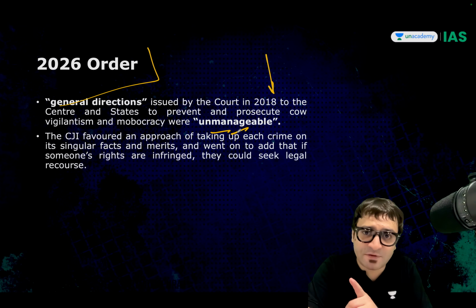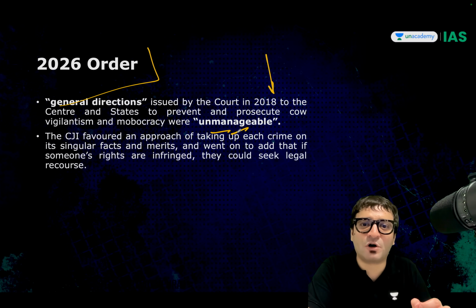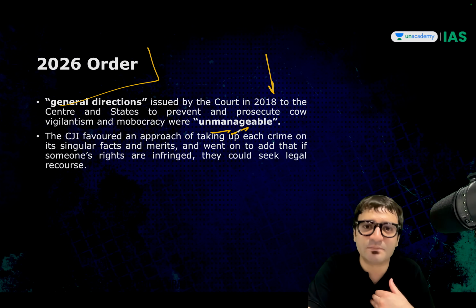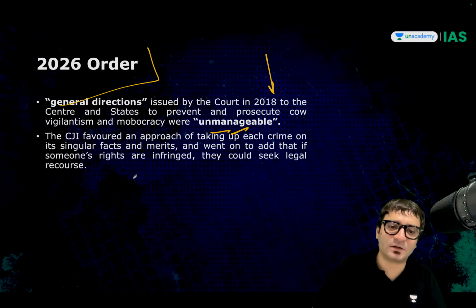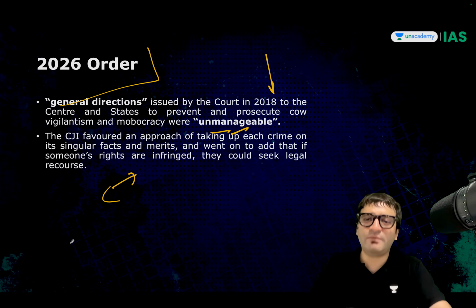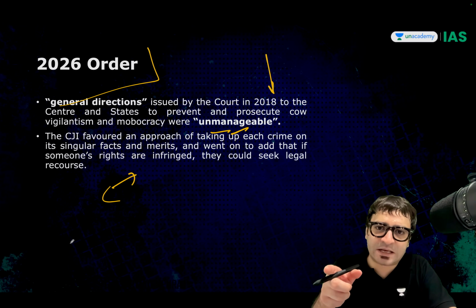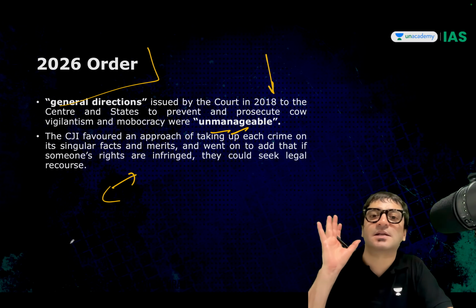That does not, however, mean that from now onwards, you cannot come to the court if there is mob lynching or cow vigilantism. In that case, we will take it on a case-to-case basis. We will look at the individual facts of that case. We will direct the FIR for that particular case. Then we can monitor that case as well.